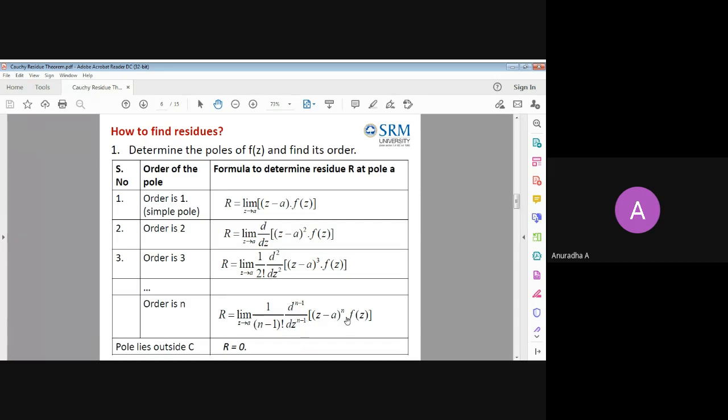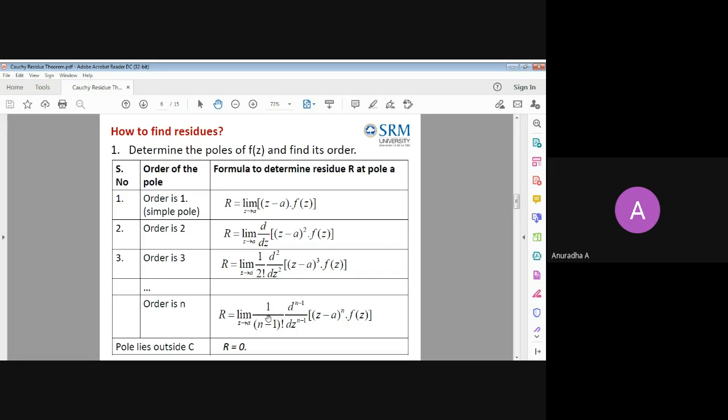Only the numerator you have to take, that is the meaning of this square bracket. For that numerator part, you have to find the derivative n minus 1 times. If the pole is of order n, we have to do it n minus 1 times.